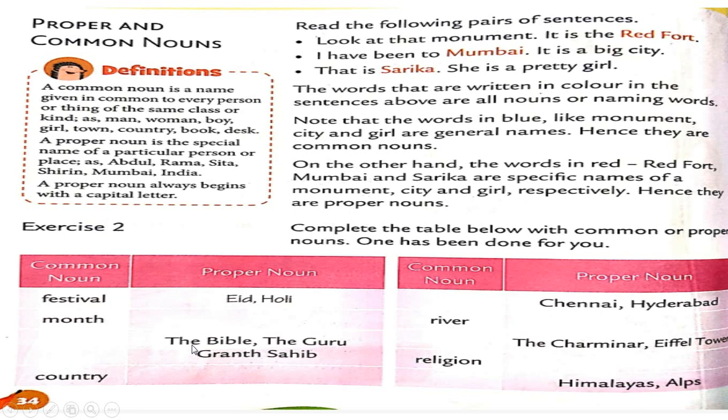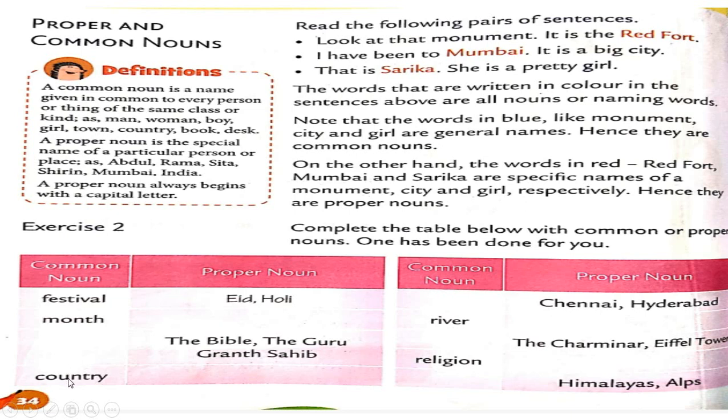Now see here, what is written? The Bible, the Guru Granth Sahib, right? So students, these are the names of books. So which one is the common noun for this proper noun? Books. So here you can write books.